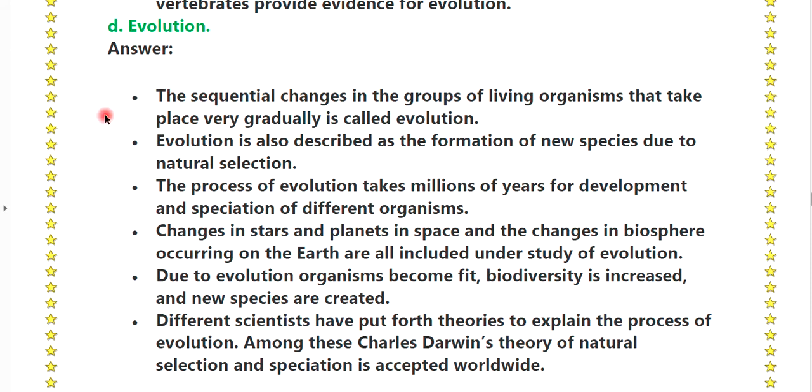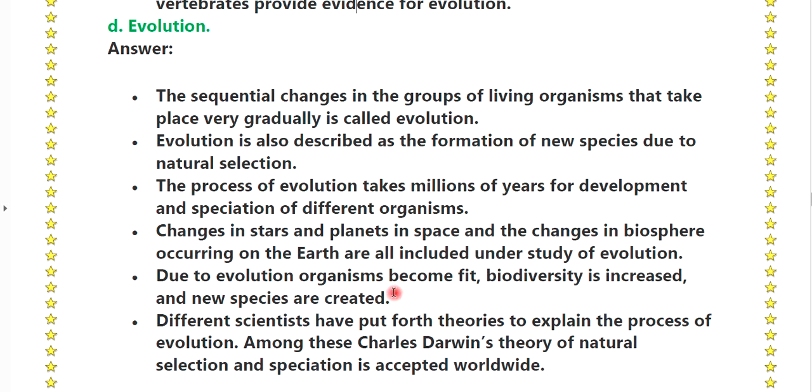D, evolution. First point, the sequential changes in the groups of living organisms that take place very gradually is called evolution. Evolution is described as the formation of new species due to natural selection. The process of evolution takes millions of years for development and speciation of the different organisms. Changes in stars and planets in space and changes in the biosphere occurring on the earth are all included under the study of evolution.